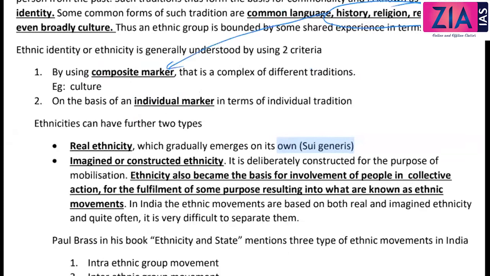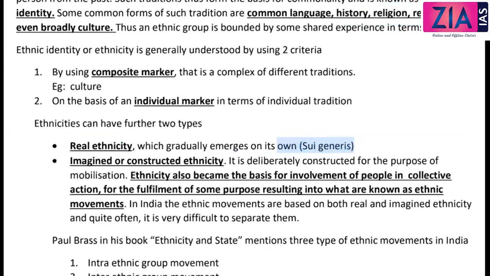That is broadly what we can understand as culture. Like when we talk about South Indian culture, North Indian culture, right? There is a composition in that. There is a history part, language is there, region is there. So many things are actually involved in composite marker. Ethnicities can have two further types. Real ethnicity, which gradually emerges on its own. That is sui generis. All these things emerge on their own.